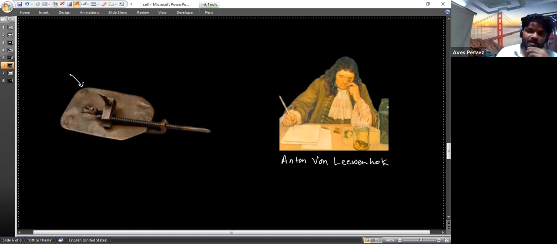This is an advanced version of the microscope, and he used to see everything: something from his mouth, from his tongue, his ears, everything he found. Even his shoes. He used to see it all in this microscope.